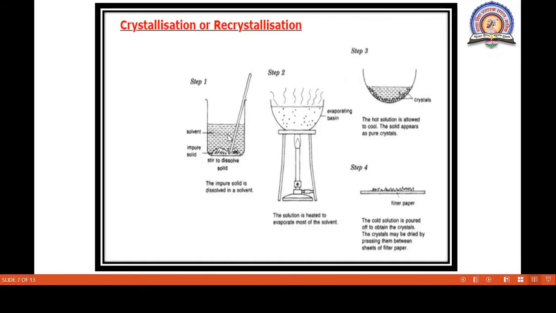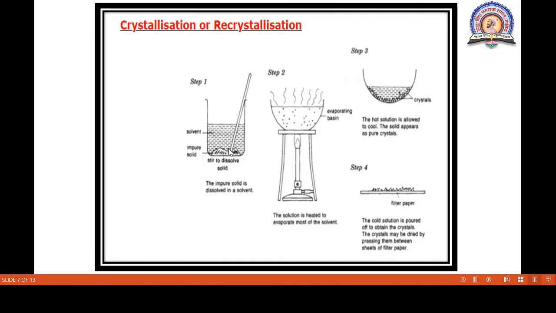Suppose here we take water. And this is the impure compound. This impure compound somewhat gets dissolved in this water and some compound remains as it is. So to dissolve the solid, this is a solvent, impure solid, this is a glass rod, this is a beaker. Okay, so this is the first step.